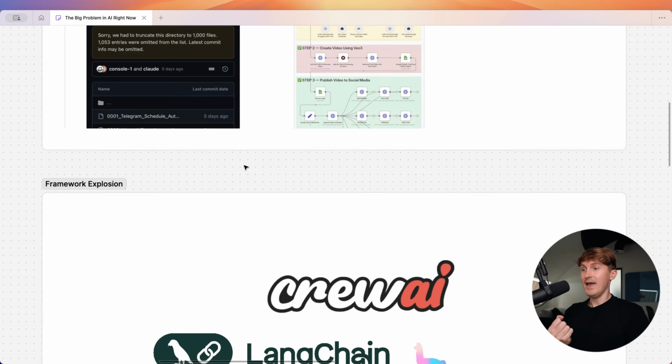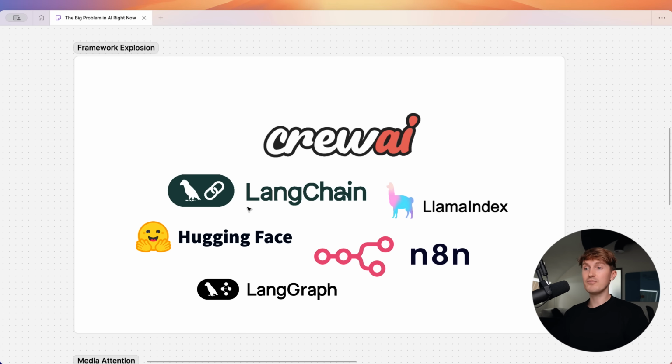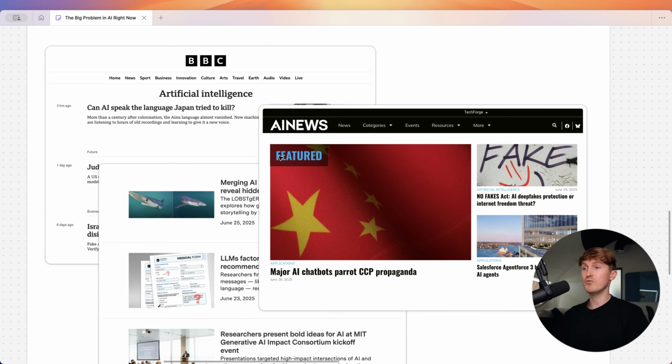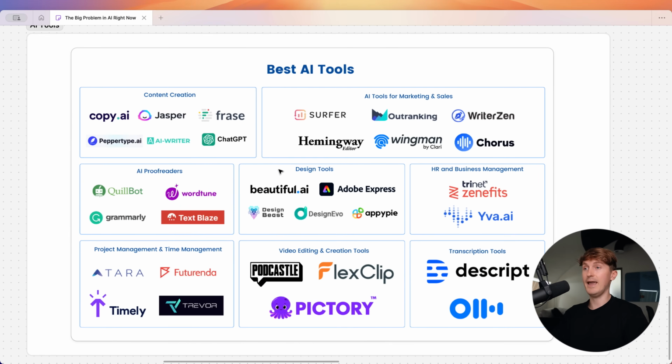And on top of that, you have, of course, all of the frameworks and libraries that follow a similar trend, right? So developer tools, GitHub repositories, all kinds of tools that make it seem super easy to build these AI agents. And then, of course, we have the news, everything that's going on, and plenty of other tools that are built on top of that you can also use.